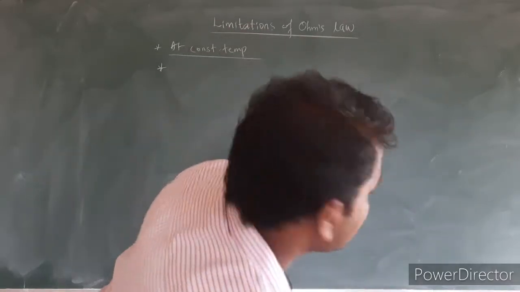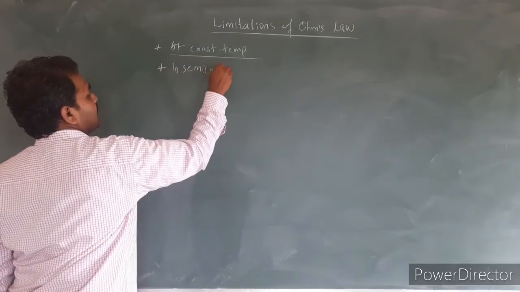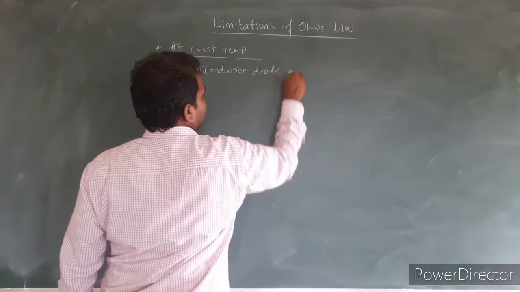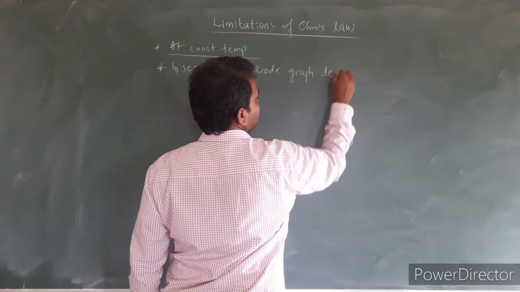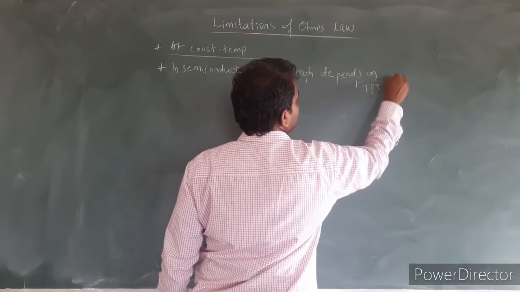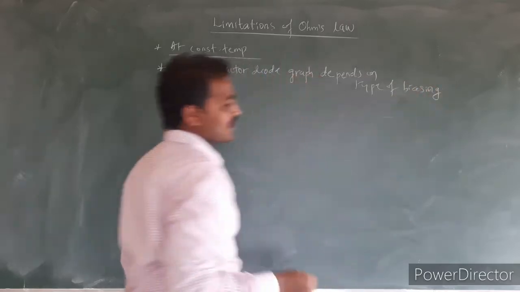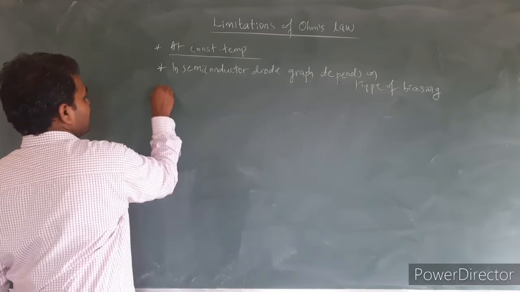So in semiconductor diodes the VI characteristic depends on the type of biasing, that is, the connecting of the terminals of the diodes to the external source of voltage.